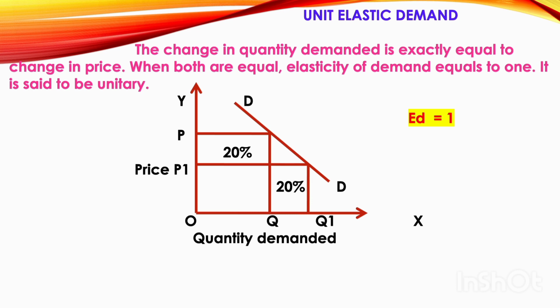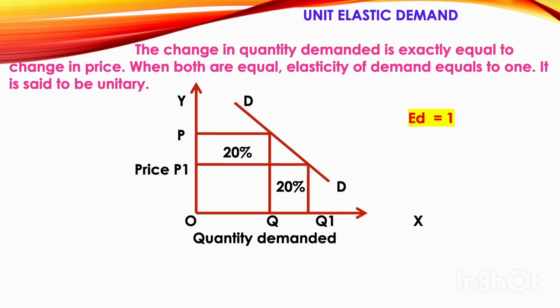This is in the case of normal commodities. In the case of normal commodities, when the price increases by 20%, the demand will decrease by 20%. And if the price decreases by 20%, the demand will increase by 20%. So you will have equal changes between the price and the quantity demanded. As you have equal changes, you tell it as elasticity of demand equal to 1.